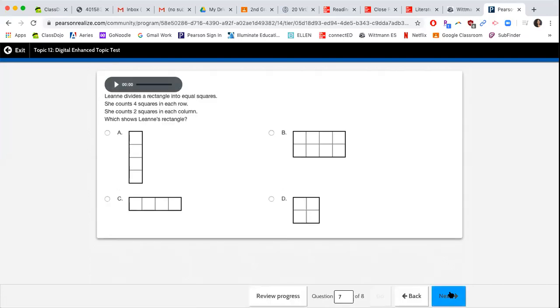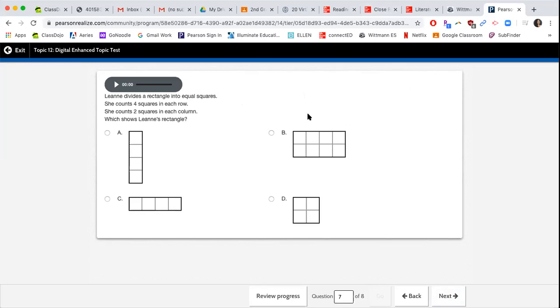Next one, Leanne divides a rectangle into equal shares. She counts 4 squares in each row, and a row is going to be this way, okay? So think of rows like an ocean. When you row your boat across the ocean, you want to go straight. And then a column, think of columns like at fancy restaurants, or a column in front of a nice house, they go up and down, okay?